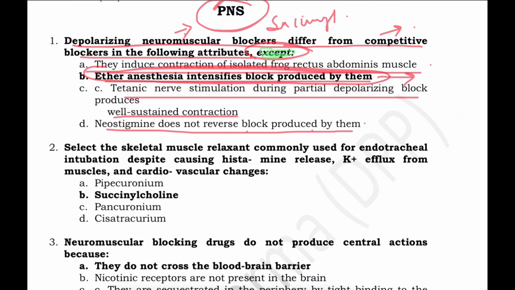It intensifies the block produced by D-tubocurarine by reducing the threshold for neuromuscular transmission. So this characteristic does not apply to the depolarizing blockers. Depolarizing blockers actually operate by persistent receptor activation and sodium ion channel inactivation, right?